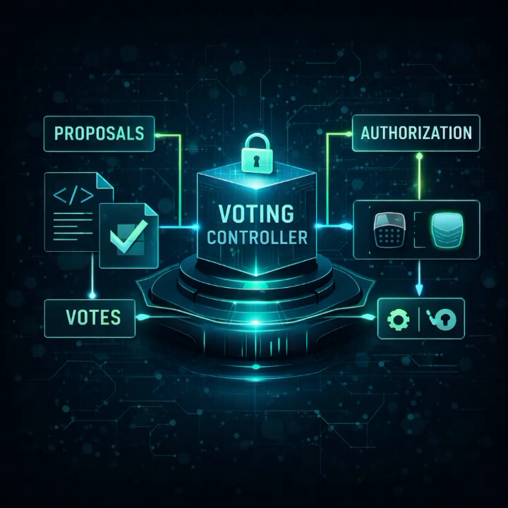Voting controller, the decision engine. The DAO does not execute actions directly. The contract that coordinates decisions is the voting controller. It is responsible for receiving proposals, managing voting periods, enforcing voting rules, authorizing or rejecting the execution of actions. It works as both a brake and an accelerator.